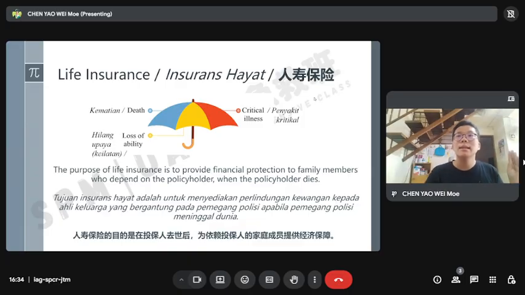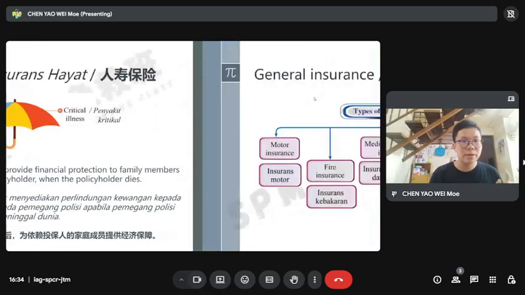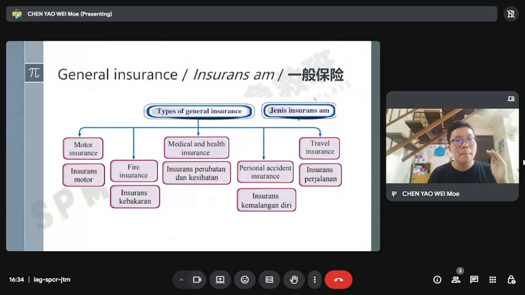And let's talk about general insurance. There are many types of insurance included in general insurance: motor insurance, fire insurance, medical and health insurance, personal accident insurance, and travel insurance. These five insurances you learn today.